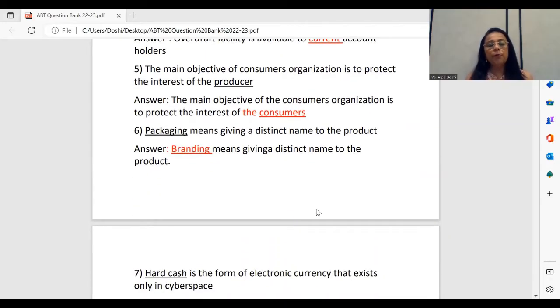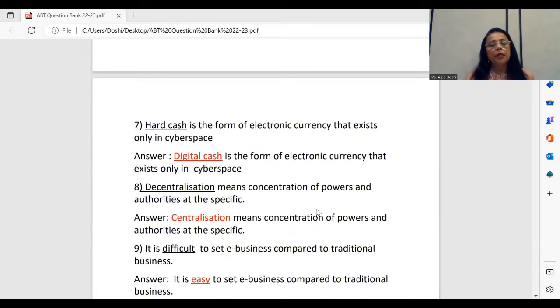You see the next one now. Packaging means giving a distinct name to a product. Obviously, the word packaging is wrongly given there, and the correct option for the word should be branding means giving a distinct name to a product. All right, so this is how we have to replace the wrong word with the correct word, as well as rewrite the entire sentence. Moving ahead.